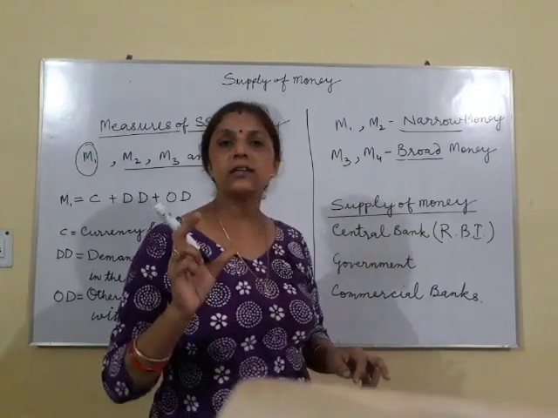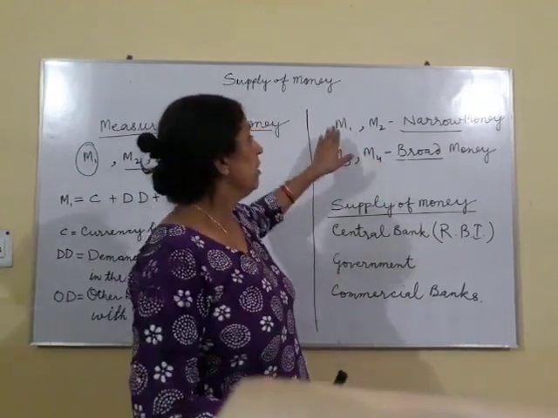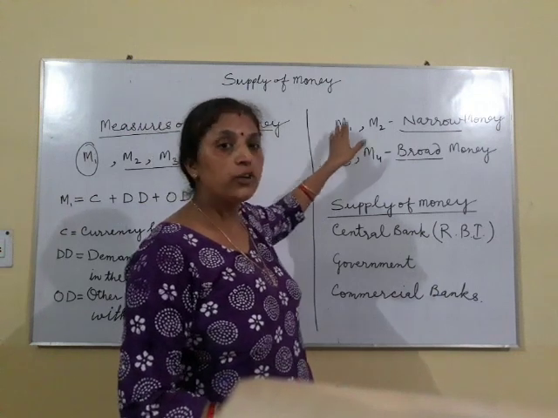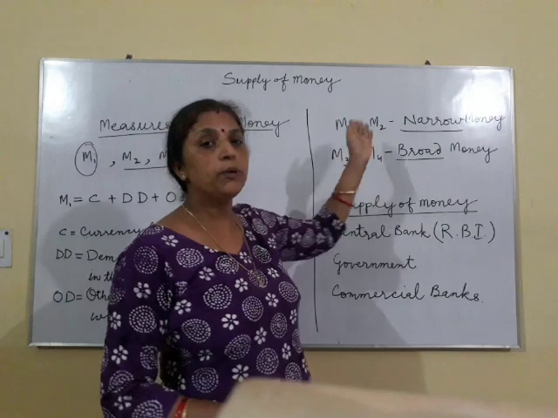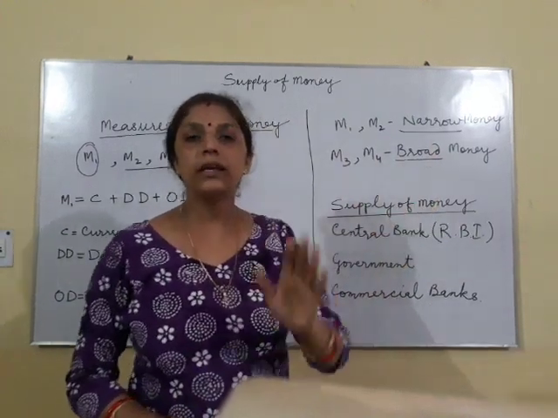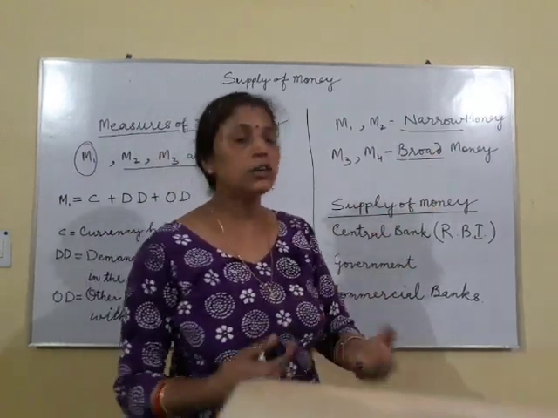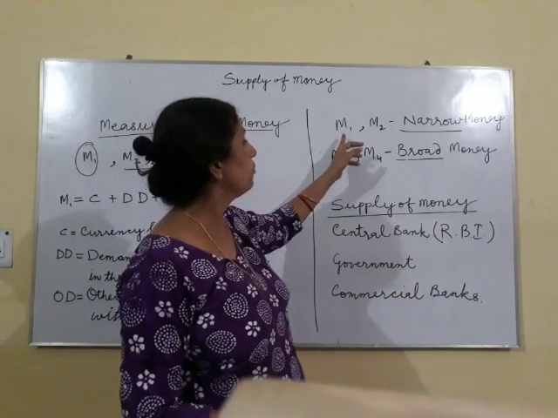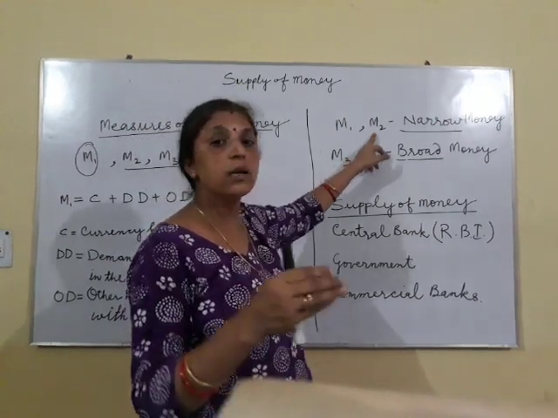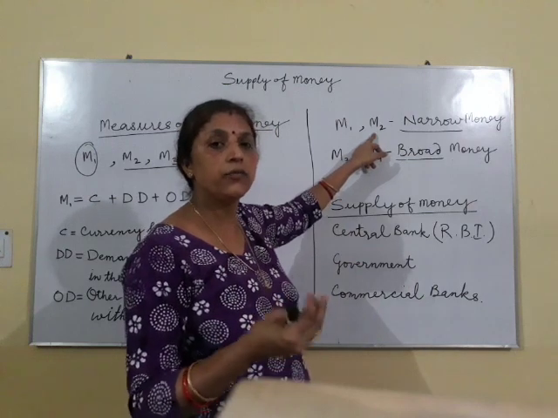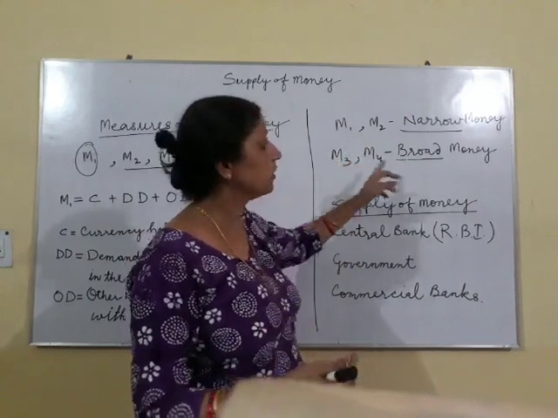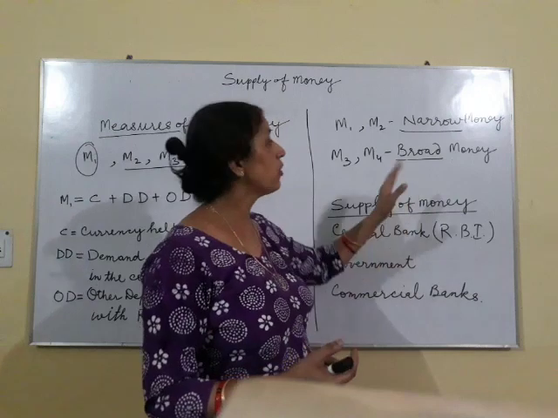You can simply understand for now, as we move from M1 to M2, then M3 and M4, more and more amount of money is included. How is it included? For example, when we move from M1 to M2, some more deposits, like those from the post office and some other fixed deposits and other kinds of deposits, will also be included.